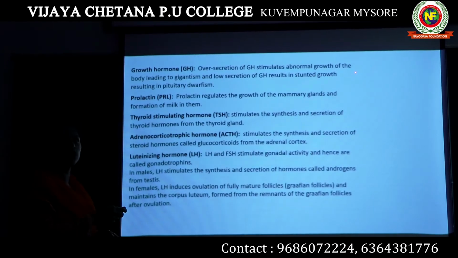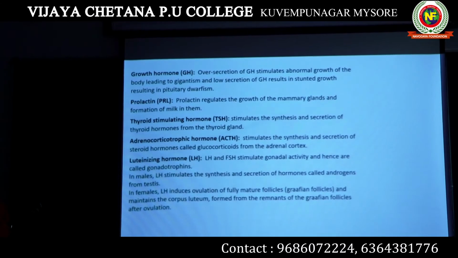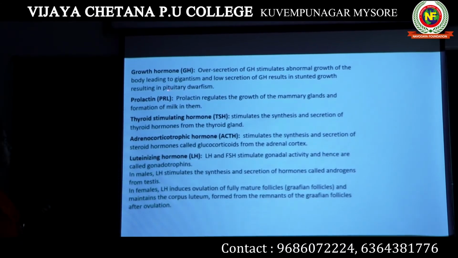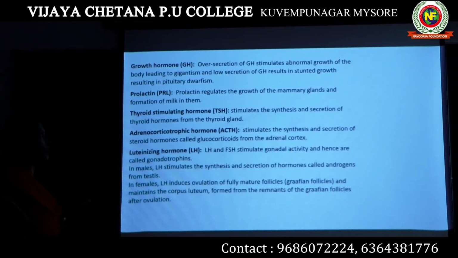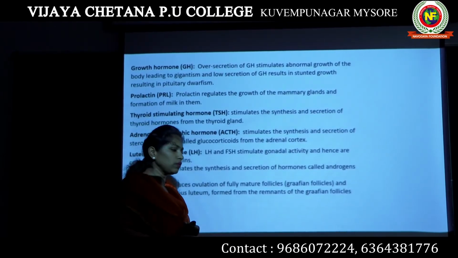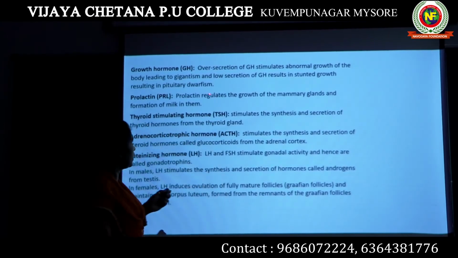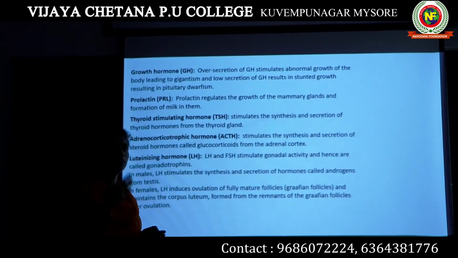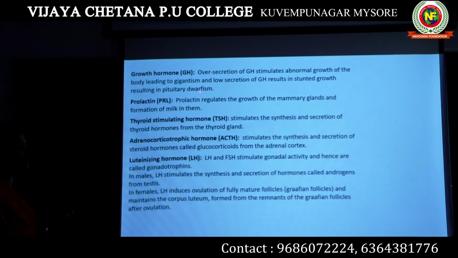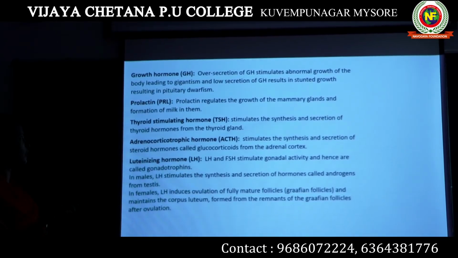Stunted growth means the growth will be lesser when compared to other individuals. This condition is known as dwarfism. A few people you have seen grow gigantically, very tall and very fat. That condition is known as gigantism. A few people are very short compared to other normal individuals. That is known as dwarfism. This is controlled by growth hormone. It has to be produced at an optimum level.